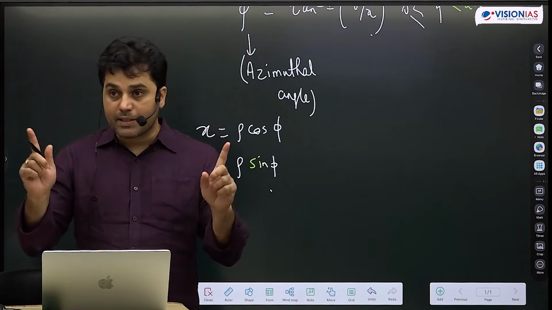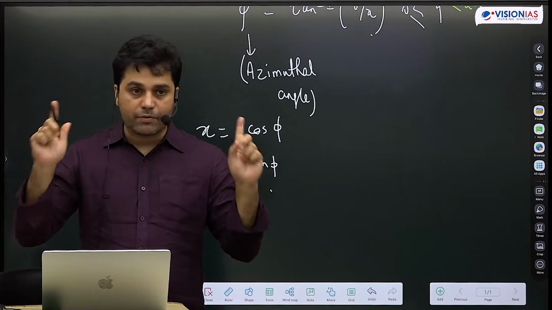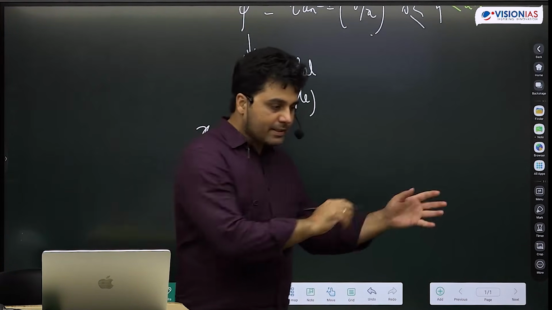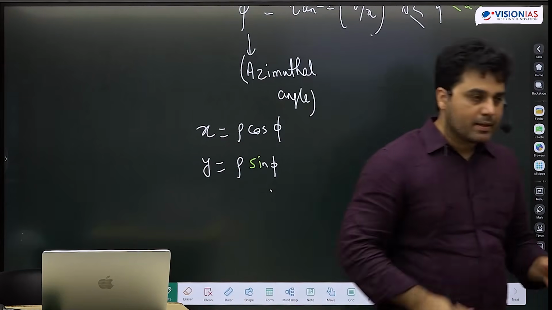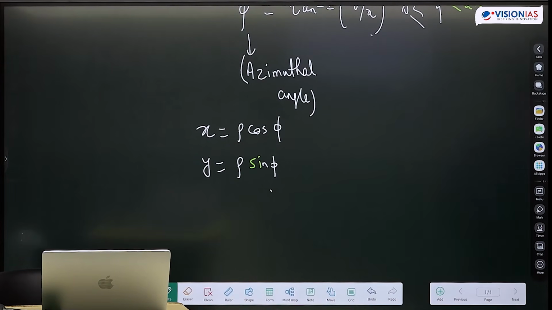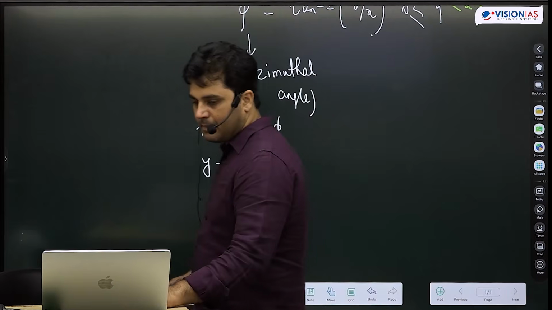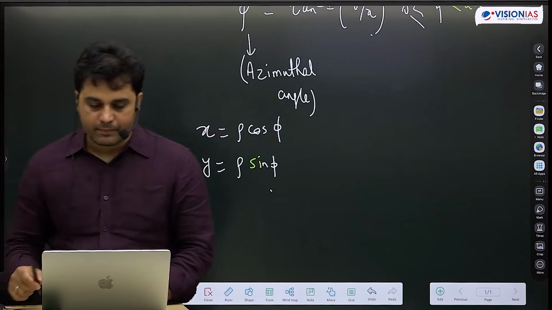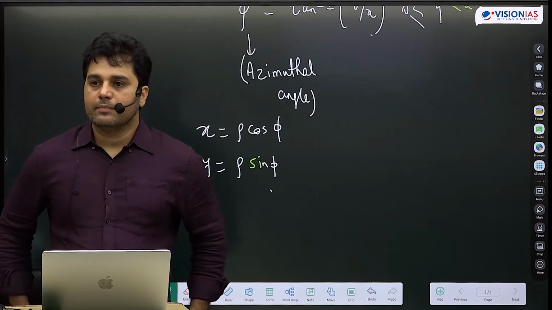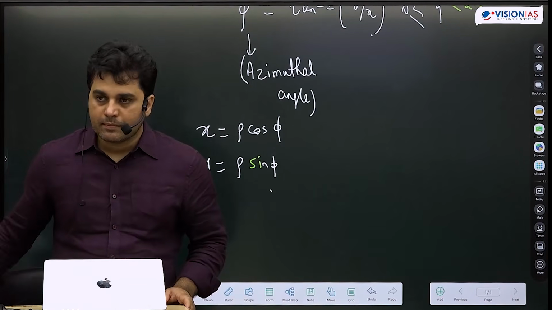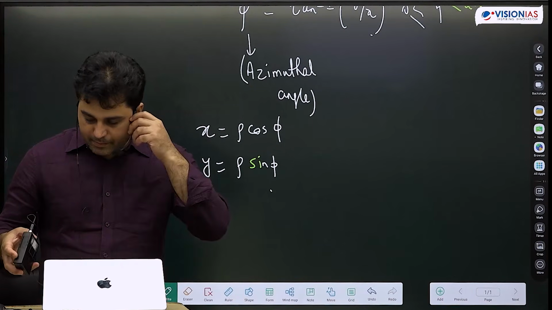Again, this visualization is important. I want all of you to visualize coordinate systems, different coordinate systems. We'll be dealing with different types of coordinate systems in problems. That visualization is important. What will constant rho look like? Draw constant rho and constant phi. I'll give you a minute.